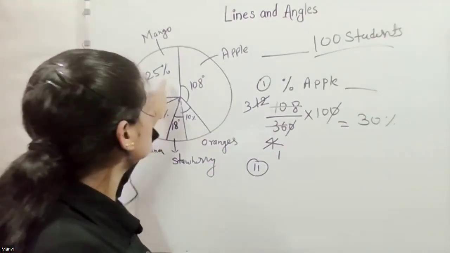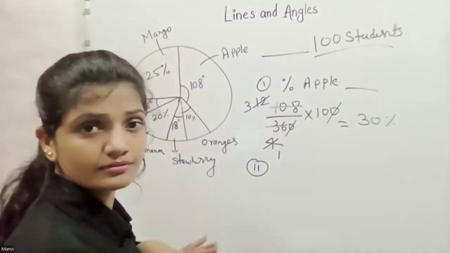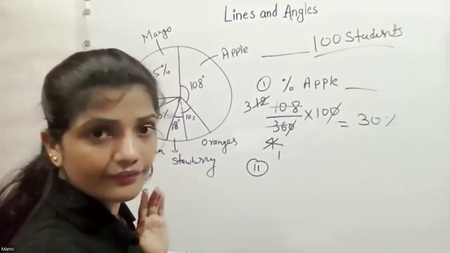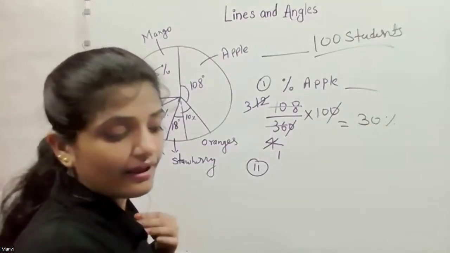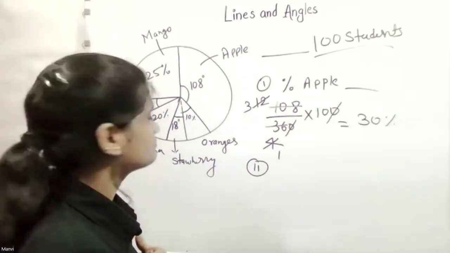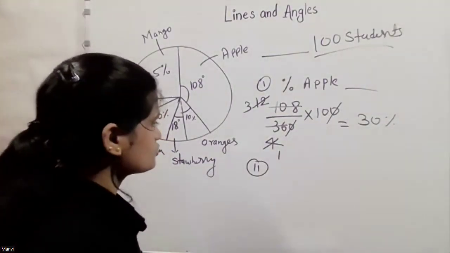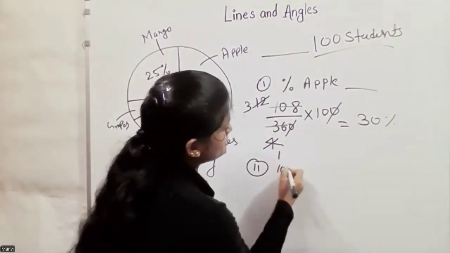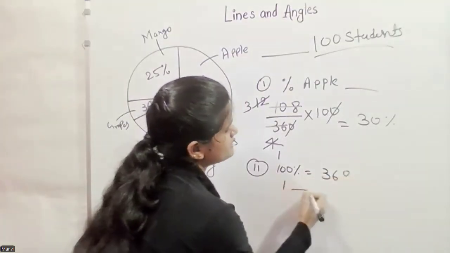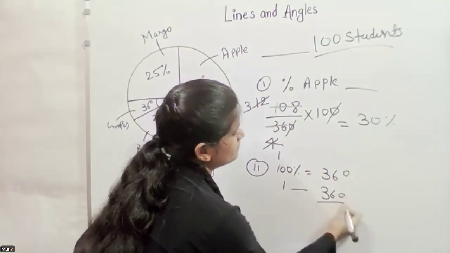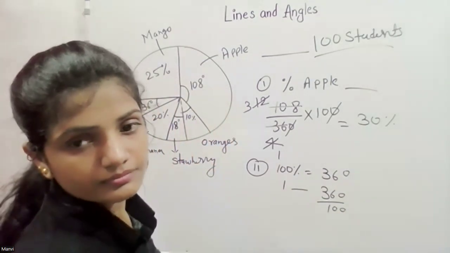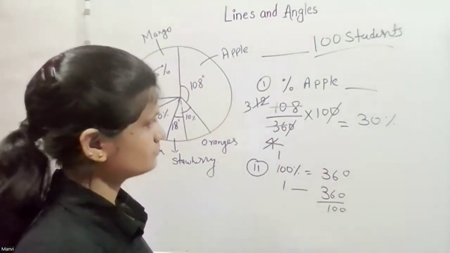So Kavya, you agree the total is always 100%. So top is 25, bottom is 100, and times by 360. You can say 100% represents 360 degrees. So 1% equals 360 divided by 100. 18.